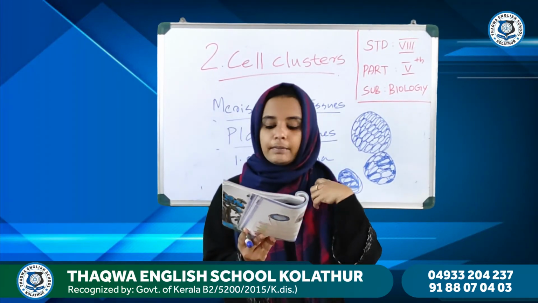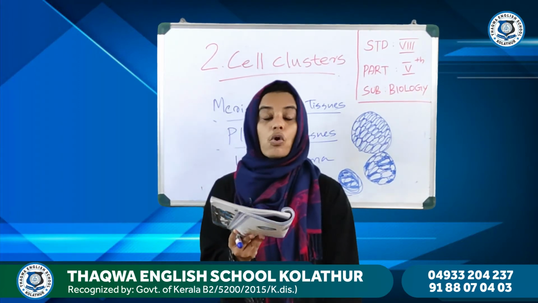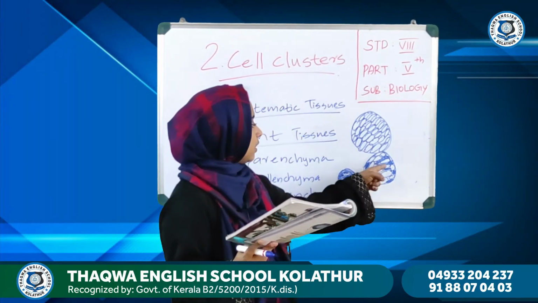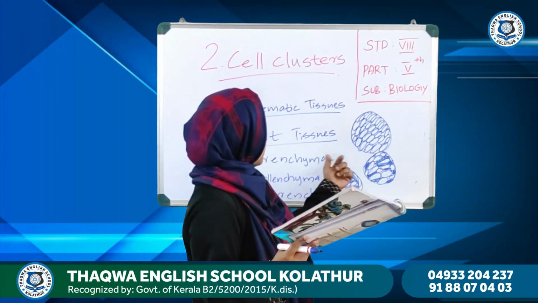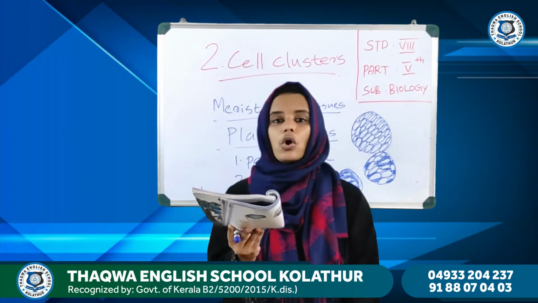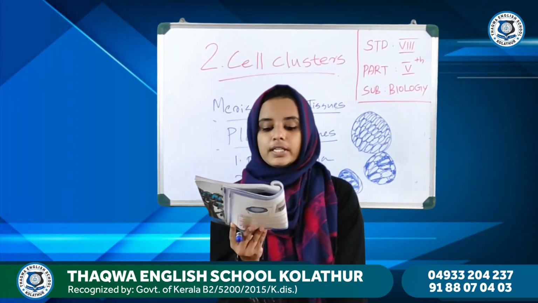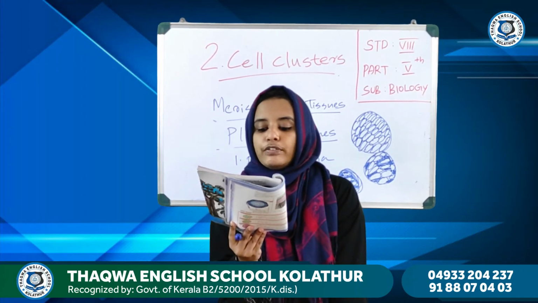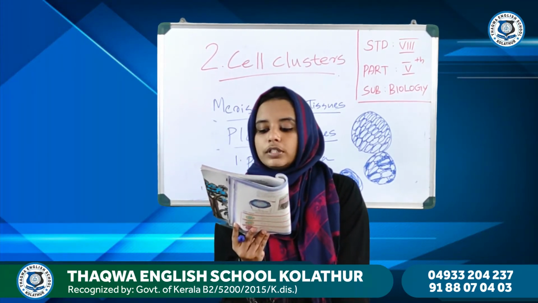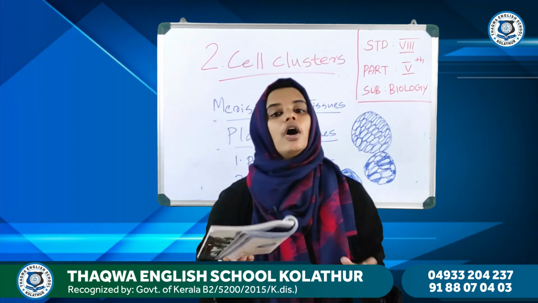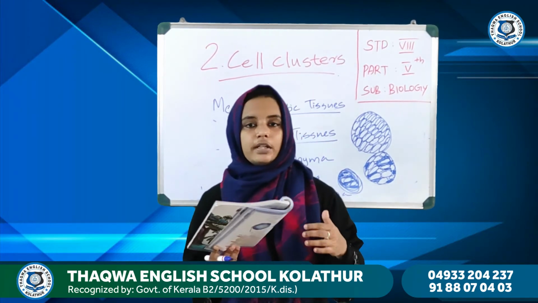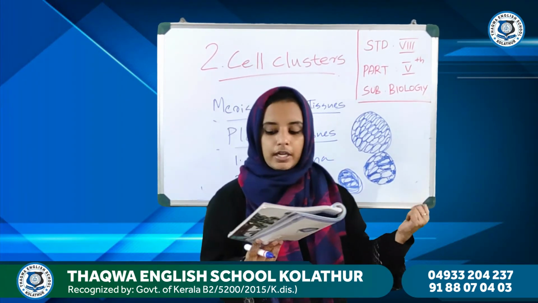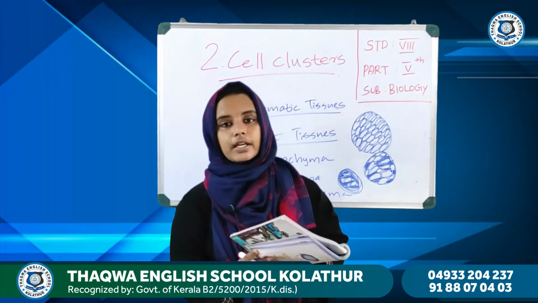Yes, parenchyma. And the next one, only the corners of the cell wall are thick. The tissue that is thick only at the corners, it's the collenchyma. And the last one is cells that are uniformly thick all over the cell wall or skin. Which tissue is uniformly thick? Yes, that is the sclerenchyma.